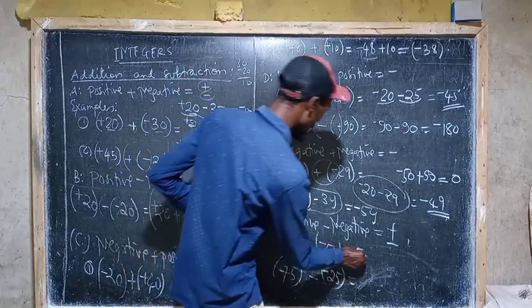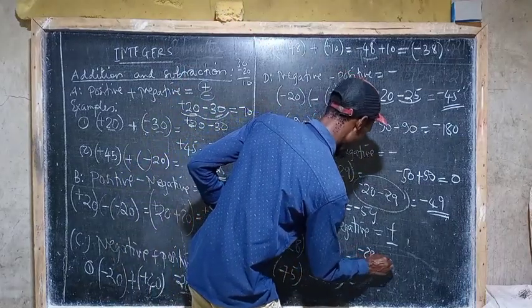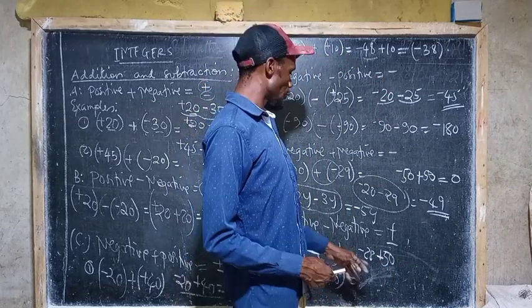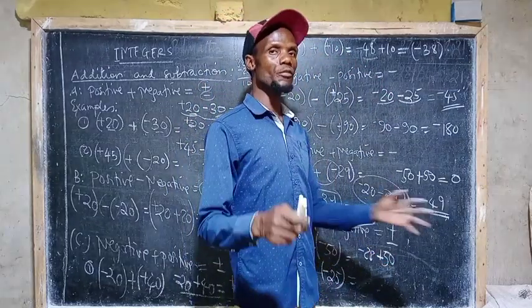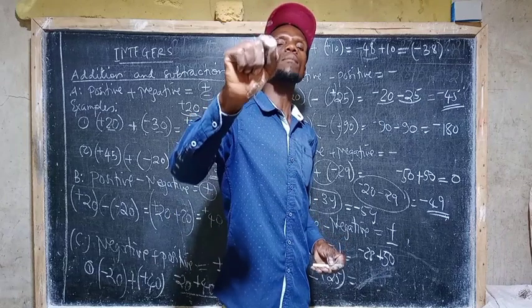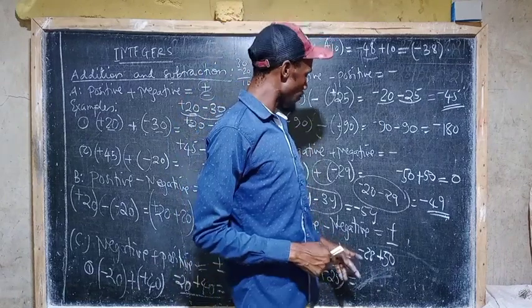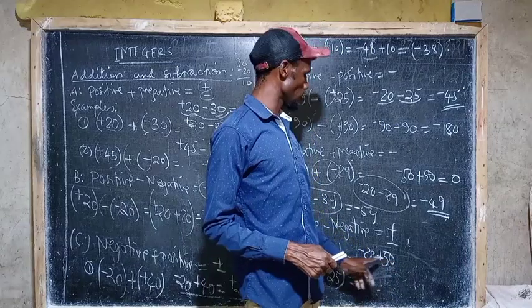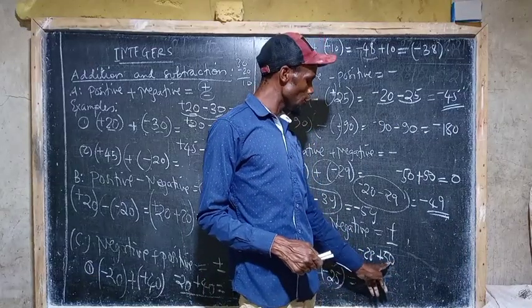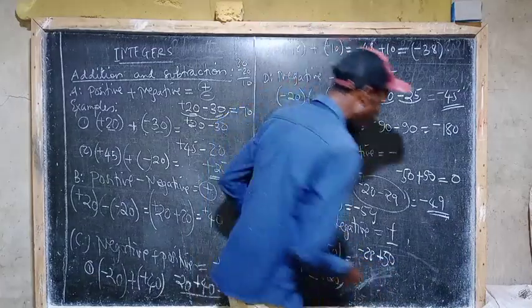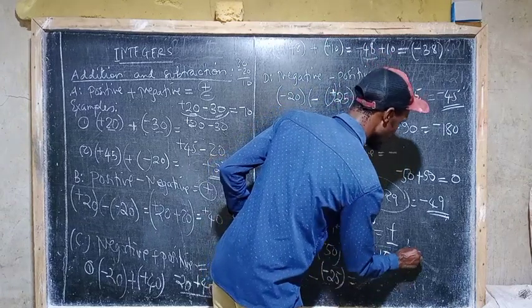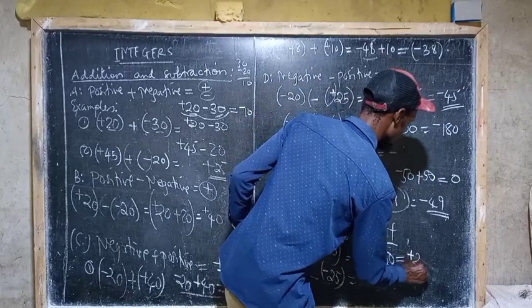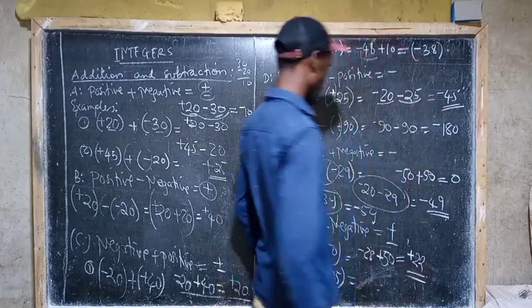So we'll be having negative 28, then positive 50. We have different signs here. If we have different signs, we have to look at which number is greater. Now 50 is greater than 28, and behind 50 we have positive. So our answer will be positive. Then the difference between 50 and 28 is 22. So this is positive 22.